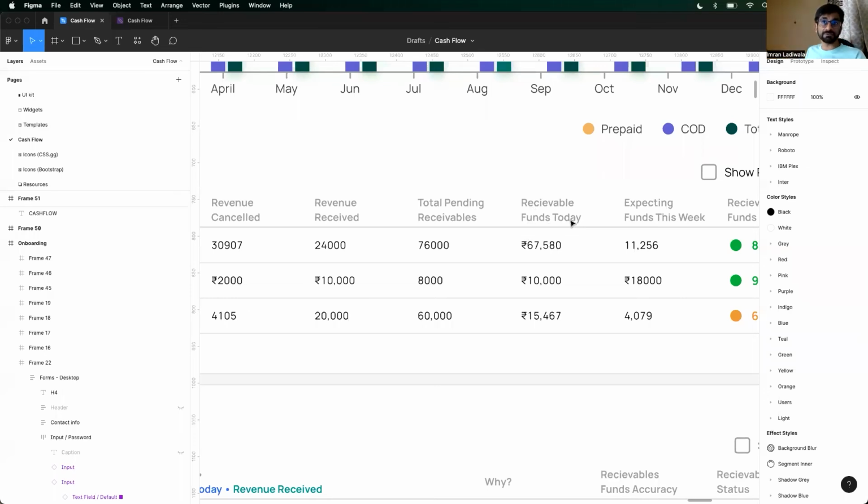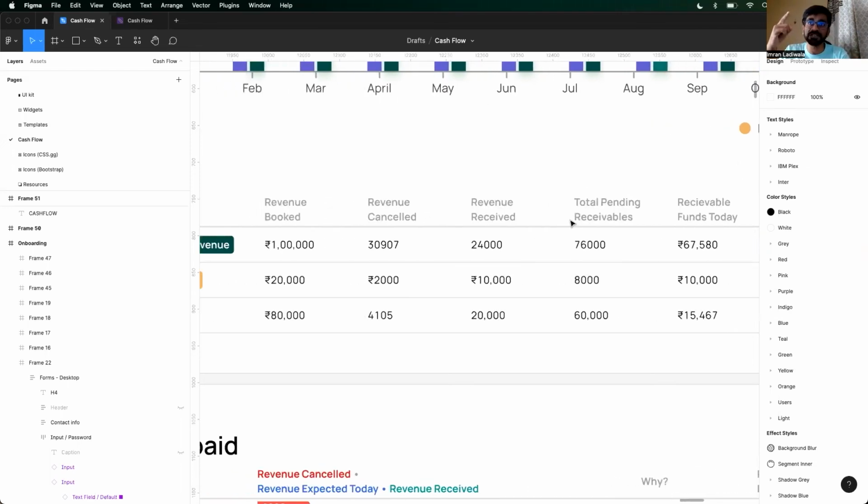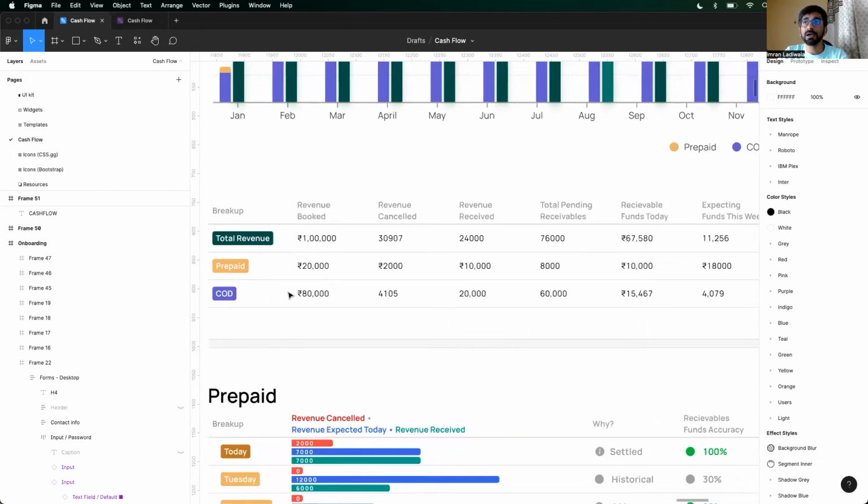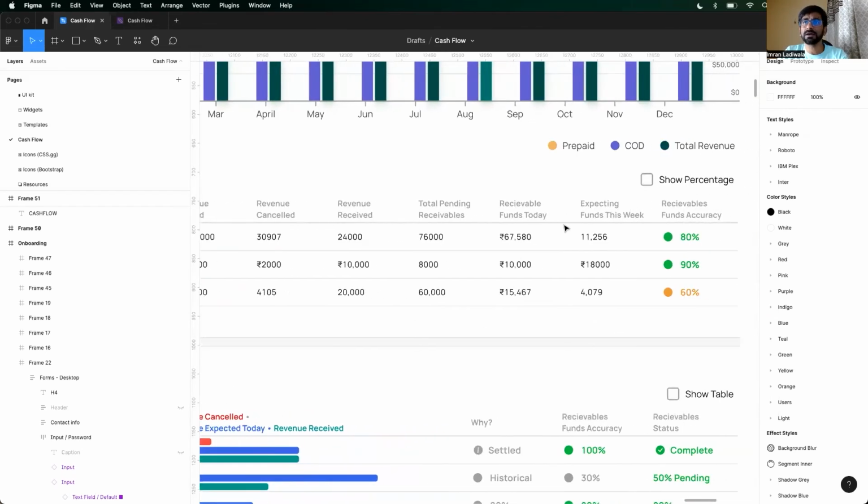We are getting this data from Shiprocket, that how much money is Shiprocket going to send us today, and how much money is Razorpay going to send us today. So I'm going to receive 67,000, जिसका breakup is 10,000 will come from my prepaid, which is Razorpay, and the remaining will come from COD, which is Shiprocket. अच्छा, बाकी का पैसा कब मिलेगा? You can expect more funds this week.